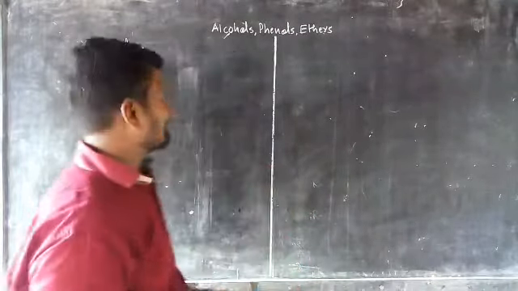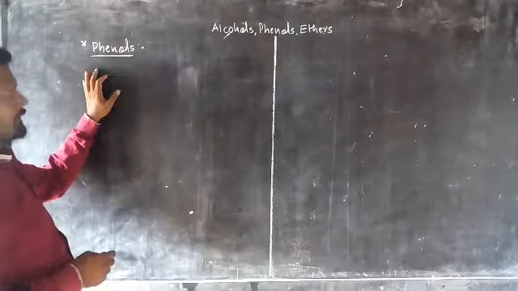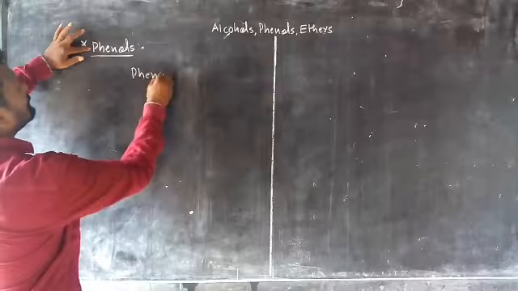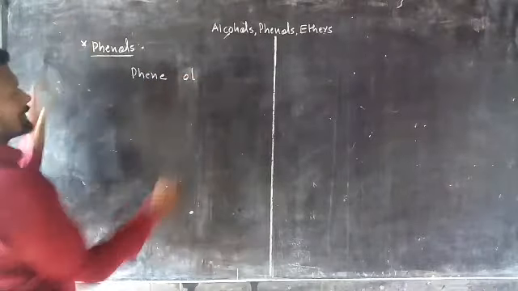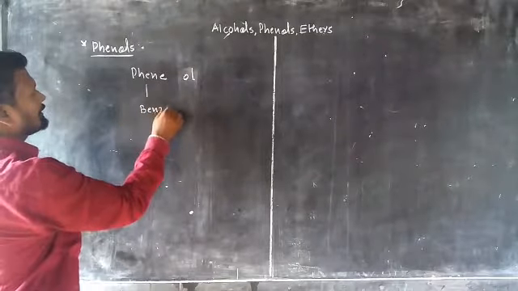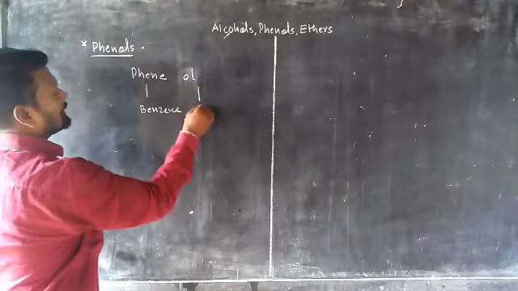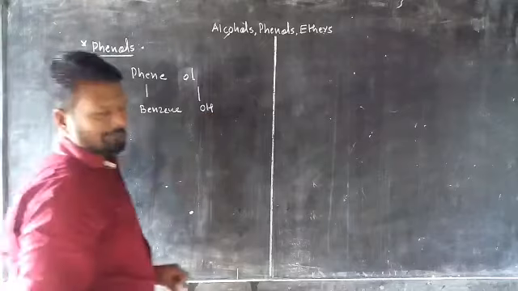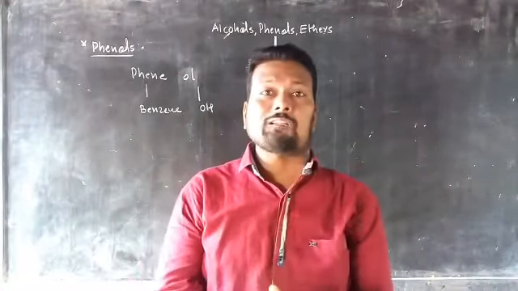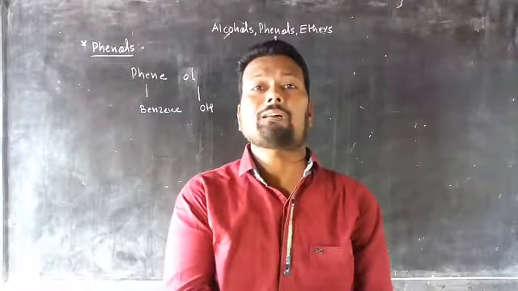Today, we are going to explain phenols. Look here. In phenols, there are two terms. One is phen and another is ol. This phen is also known as benzene and that ol is known as the OH group. So we have discussed that the hydroxyl group is attached to the compound.